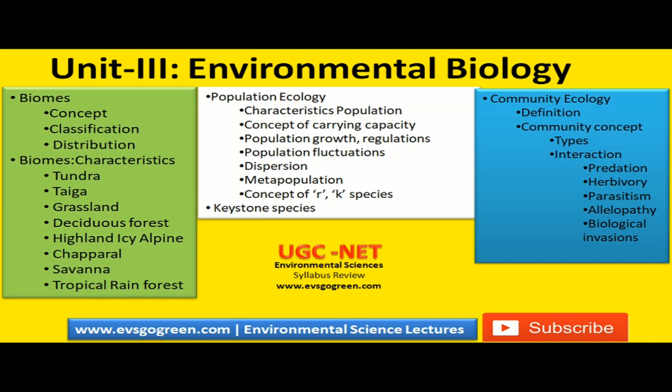Then what are the different types of population growth and how can they be regulated? How the population is fluctuating, so population fluctuations, how the population is distributed or dispersed, so dispersion, and what is the concept of metapopulation. And another thing, what is the concept of R and K species?